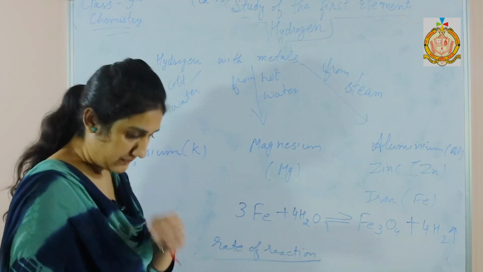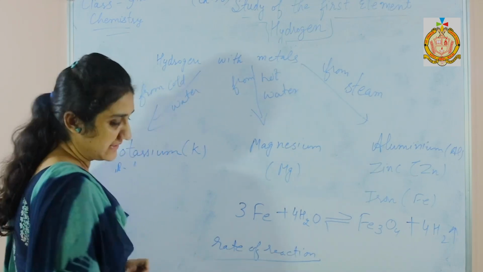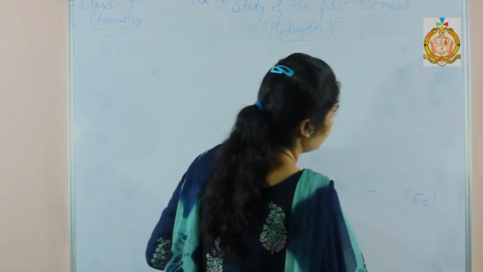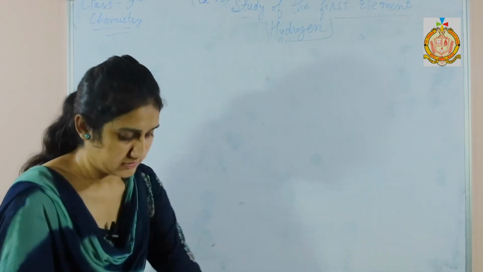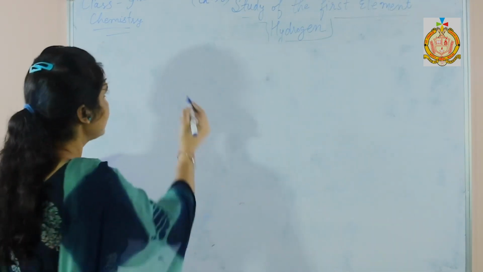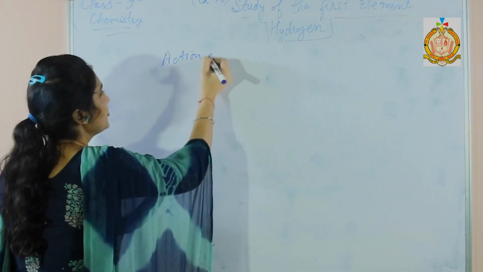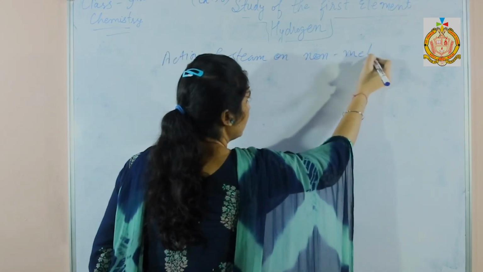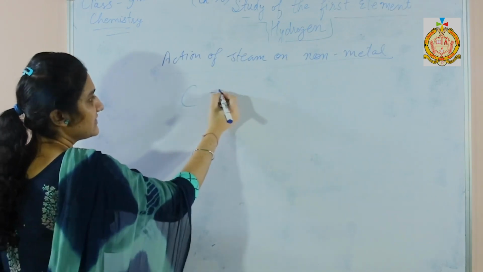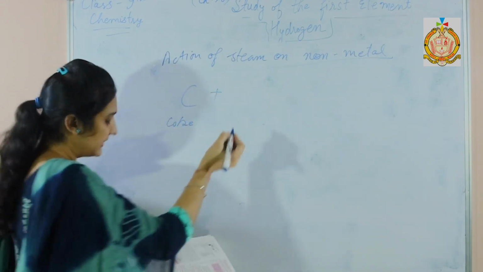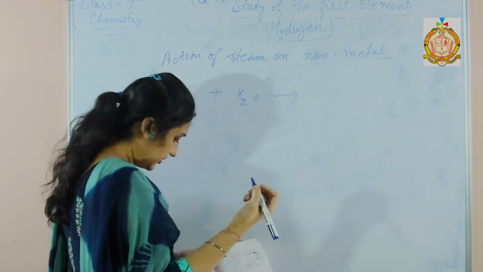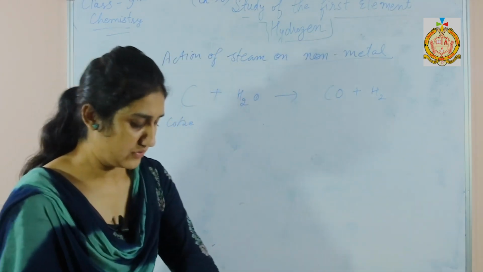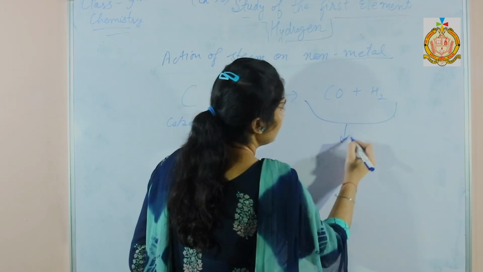Now the action of steam on non-metals. We shall also discuss the action of steam on non-metals. A non-metal such as coke, that is carbon, when it reacts with steam, produces water gas, that is carbon monoxide and hydrogen. This is known as water gas.